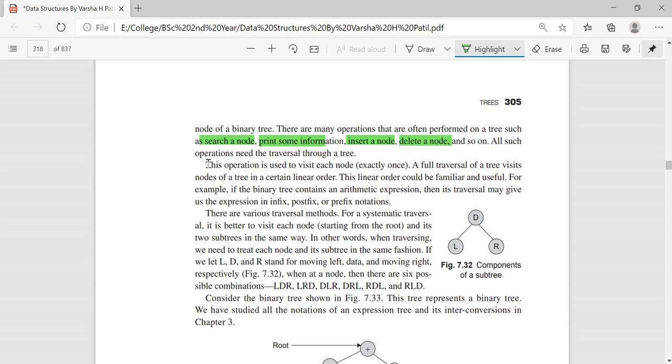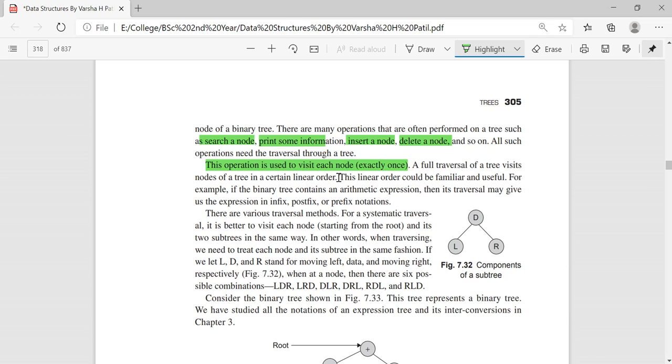Traversal is used to visit each node exactly once. In this walking through the nodes of the tree, which is called traversal, you will be visiting each node exactly once. They are neither repeated nor left without visiting. A full traversal of a tree visits the nodes of a tree in a certain linear fashion.